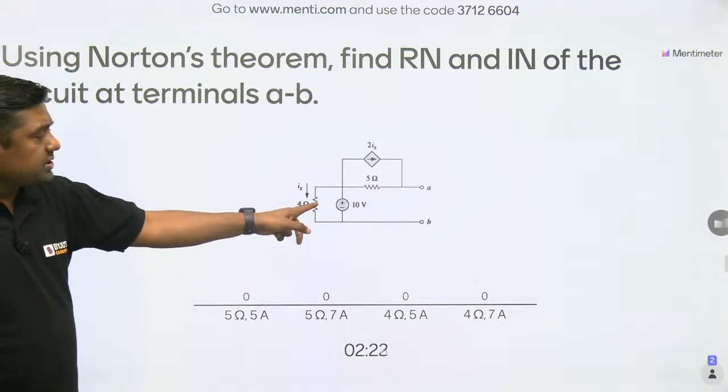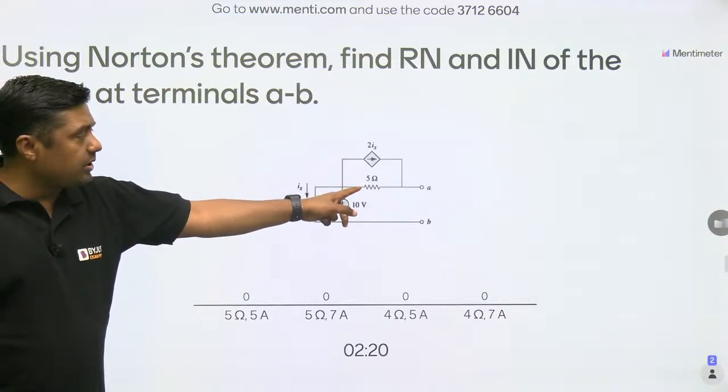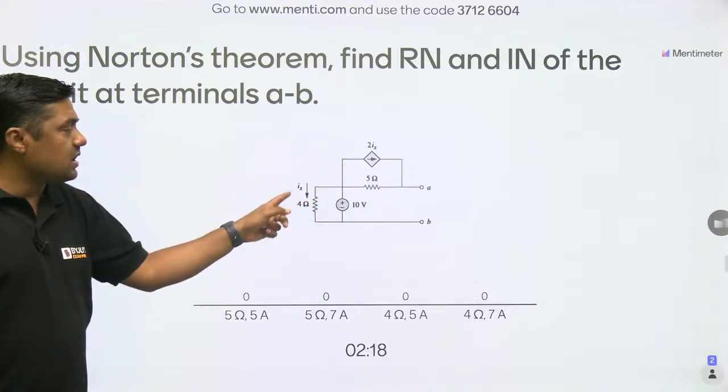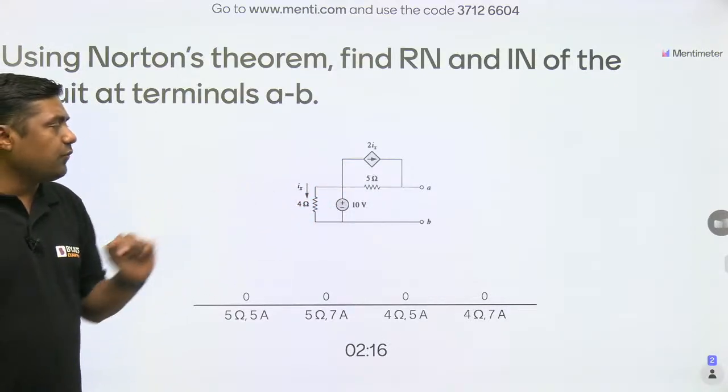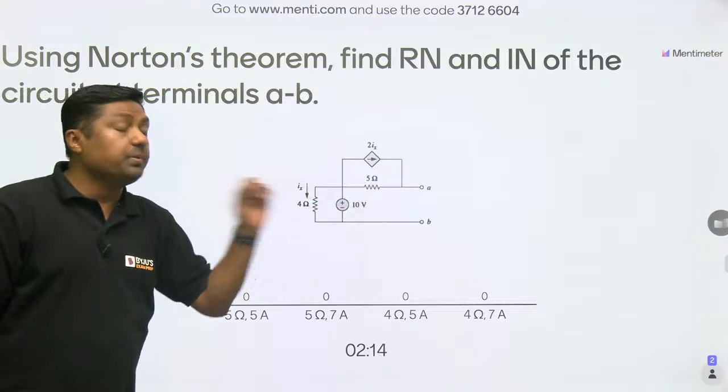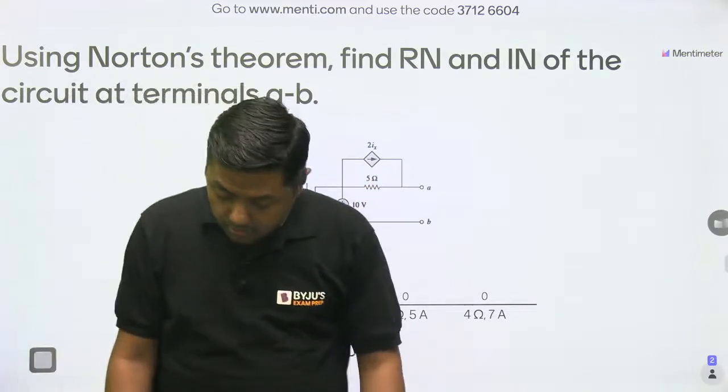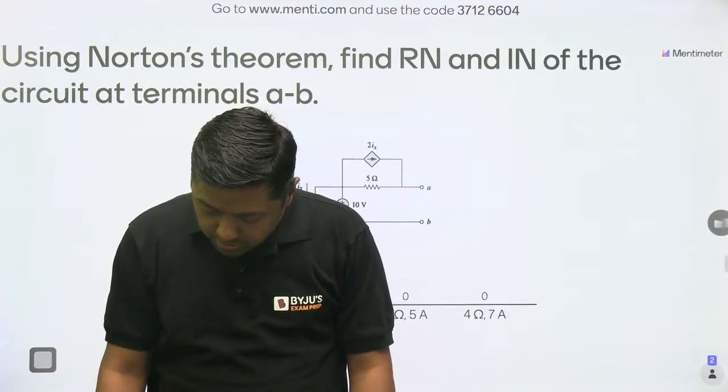This is the 4 ohm resistor, that is the 10 volt battery, the 5 ohm resistor, this is the 2ix, and this is the ix, that is the current through the 4 ohm resistor, and that is the A and B terminal. Okay everyone, what is the answer for this particular question?